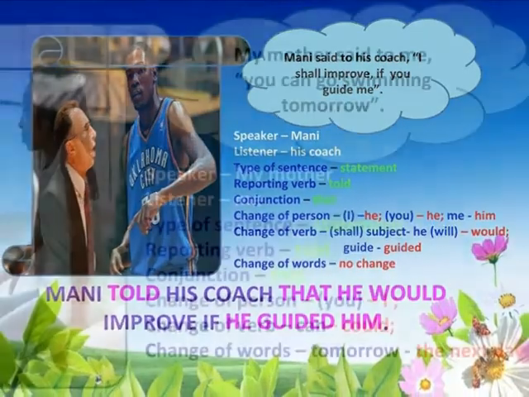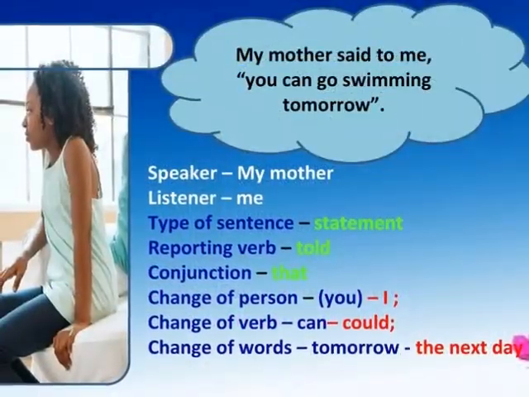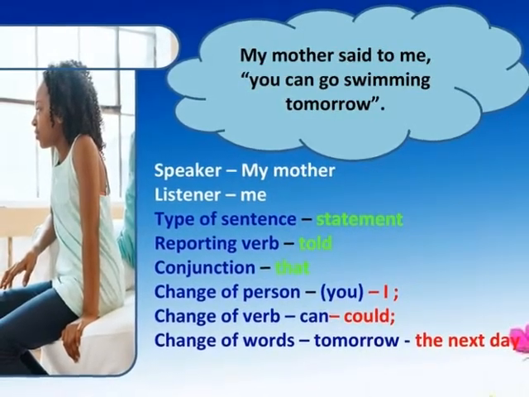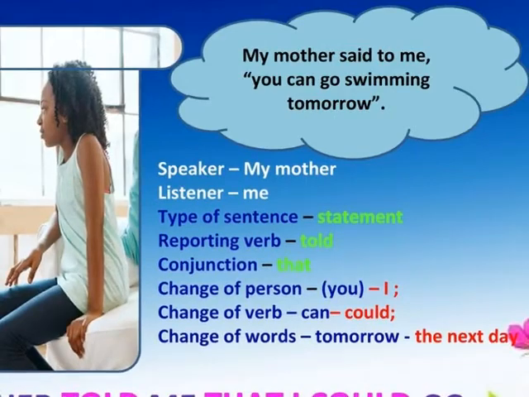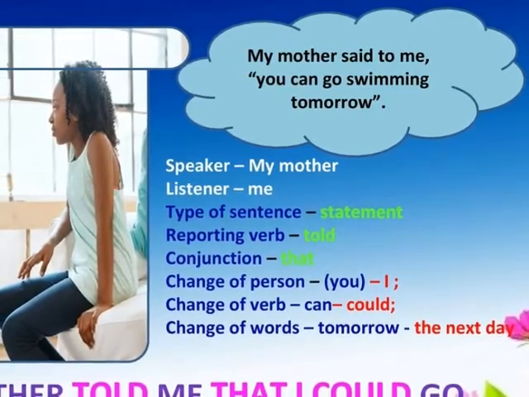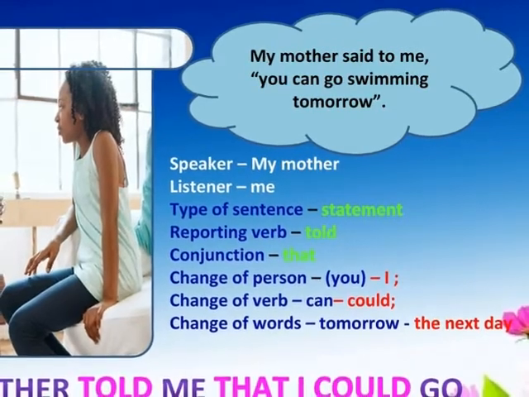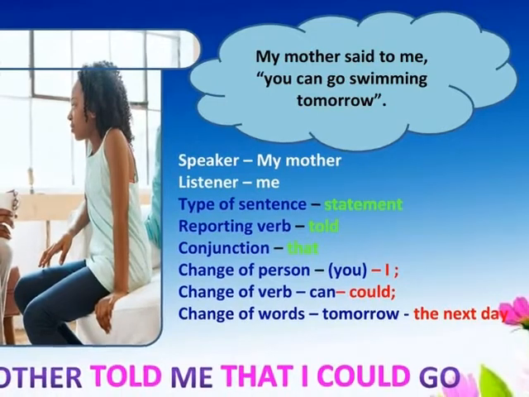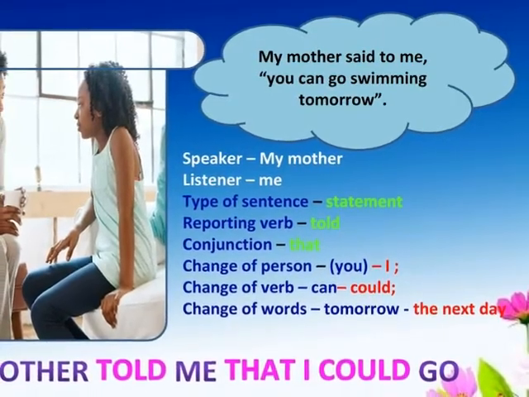he guided him. Here the given sentence is, my mother said to me, you can go swimming tomorrow. In this sentence, the speaker is my mother and the listener is me. The type of sentence is statement and therefore the reporting verb is told and the conjunction is that. The change of person is you. Here the listener is me.